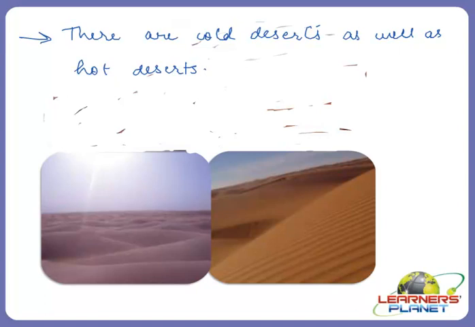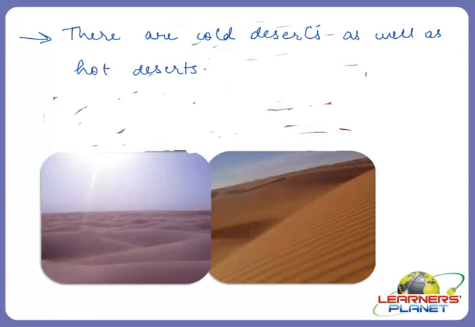So cold deserts have animals like ground squirrels, jackrabbits and kangaroo rats, while the other animals are camel, rattlesnake and kangaroo rat. Right, so that was all about the desert region, the desert habitat.